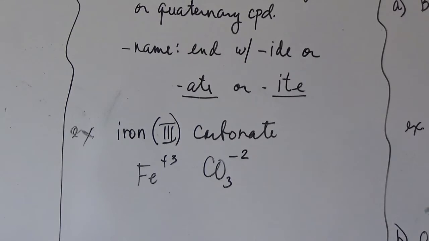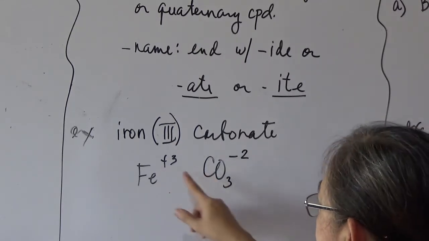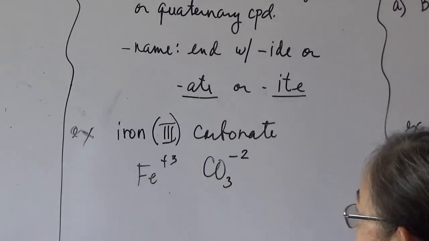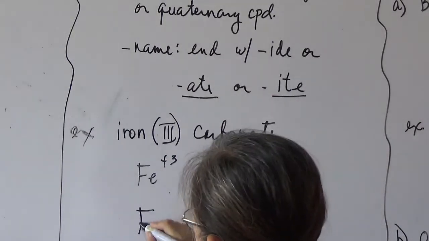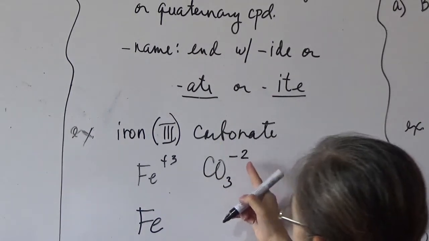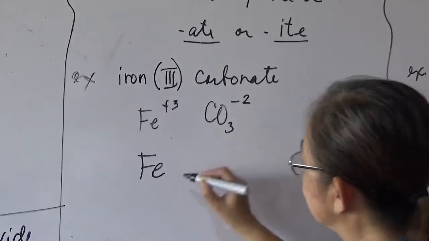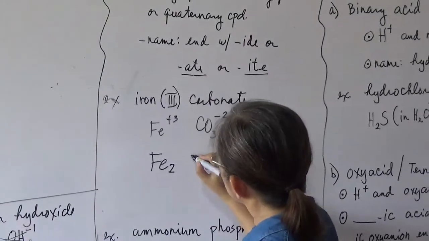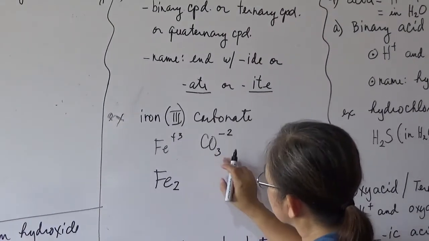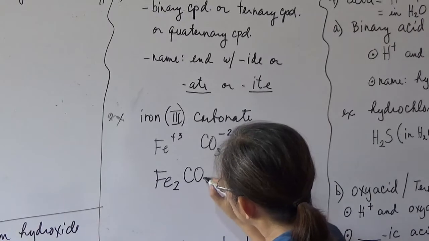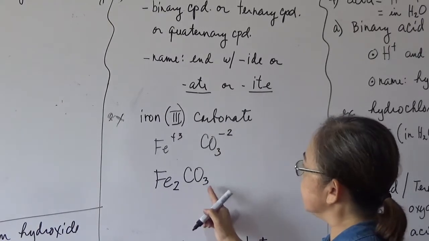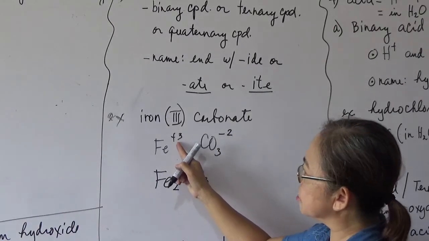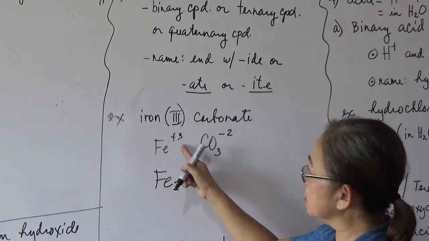So again, cross indicate their oxidation number as a subscript, omit the sign. So the subscript of the iron is the charge of the carbonate, which is 2. And the subscript of the carbonate, take note, carbonate is CO3, is the charge of the iron, which is 3.